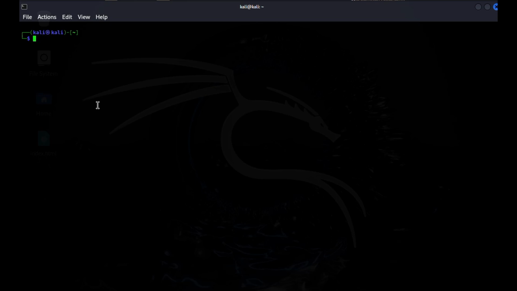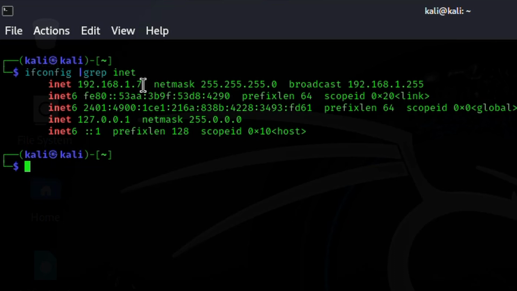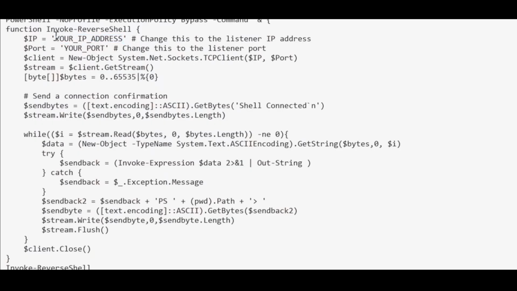To get its IP, I'm going to use the ifconfig command, which is going to list all of my interfaces along with a lot of information about them. That's why I'm going to say grep inet, to filter the inet field of the ifconfig output. Therefore, I'm only going to get the IPs, and the IP that I want to use is this one right here, 192.168, the same network as this Windows computer. I'm going to paste it in here, and then set the port to 4444 just for testing.